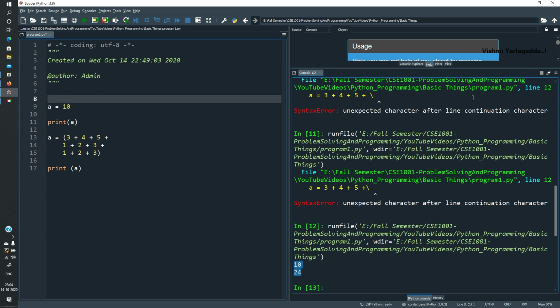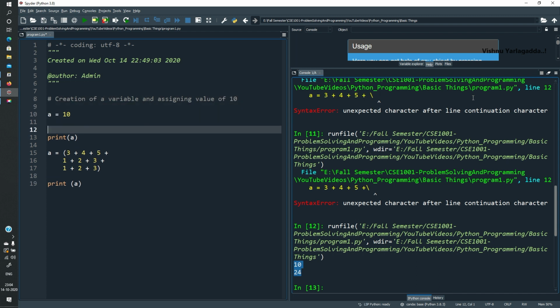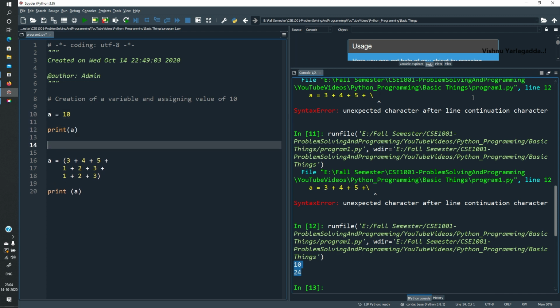In Python, a single line comment can be created by using the hash symbol. For example, creation of a variable and assigning the value of 10. This is a single line comment, and similarly we can create a multi-line comment by using triple quotes.